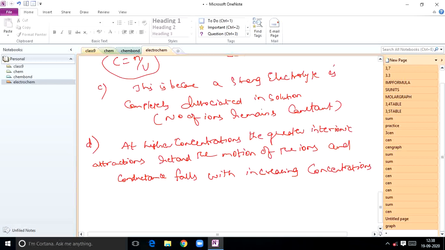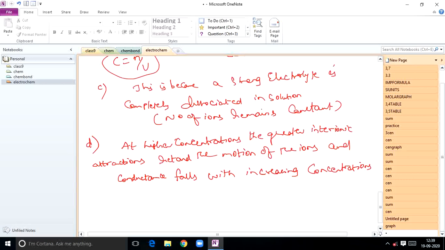The curve obtained for a strong electrolyte shows that there is a small increase in conduction with dilution. Increasing the dilution means you are decreasing the concentration. Strong electrolytes completely dissociate, so the number of ions in the solution remains constant.